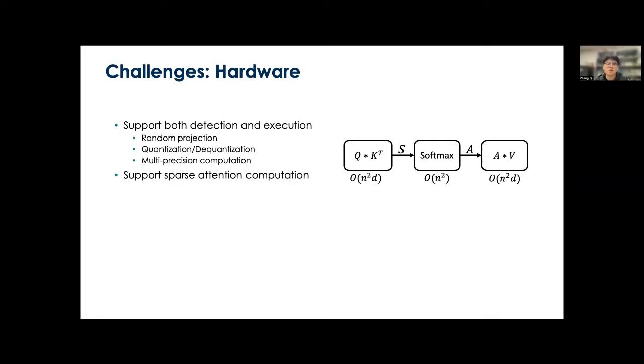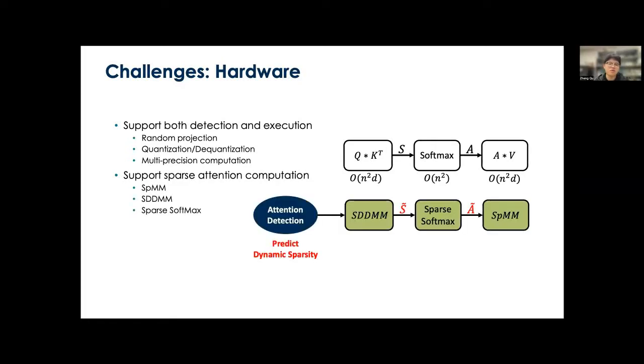With the sparsity, the original dense GEMM operations and dense softmax are now different kinds of sparse operators. For example, Q times K becomes a sampled dense-dense matrix multiplication, and the softmax function is now operating on a sparse matrix. And finally, the A times V becomes a sparse matrix multiplication, or SpMM.